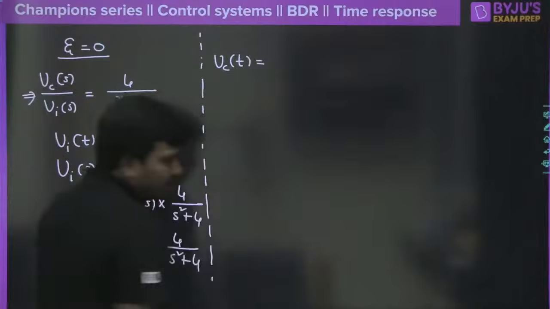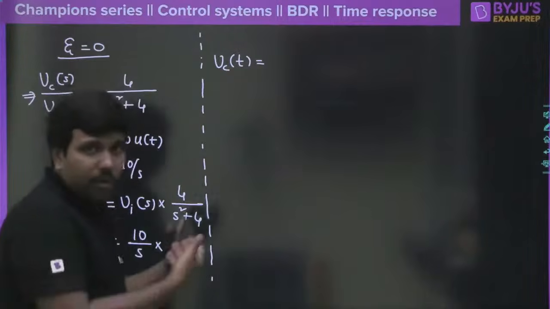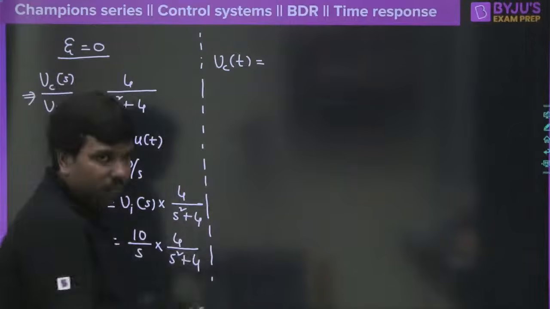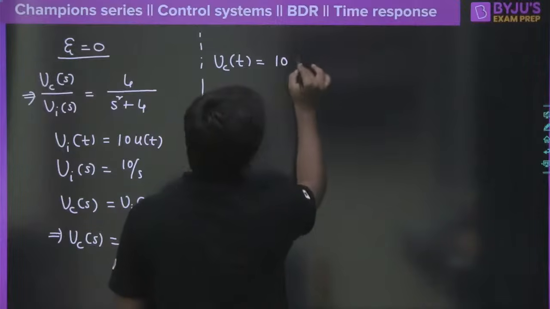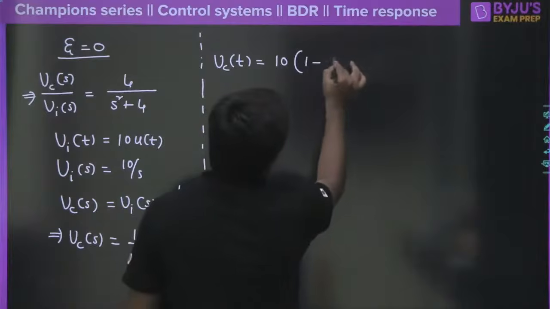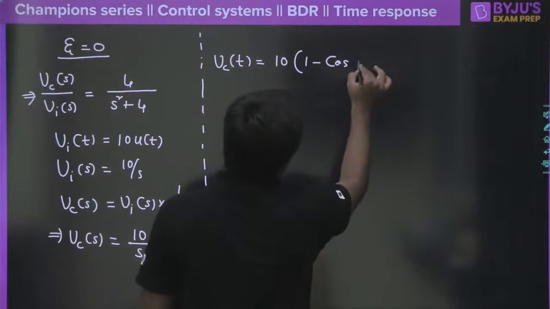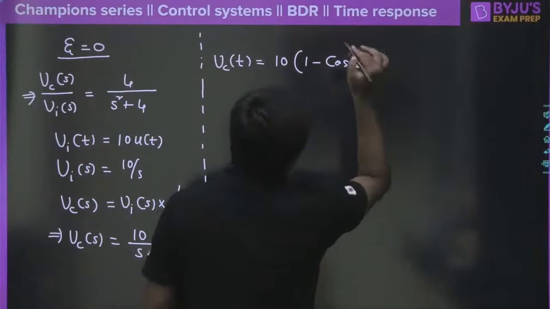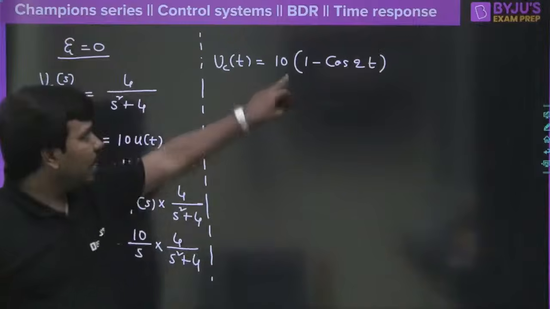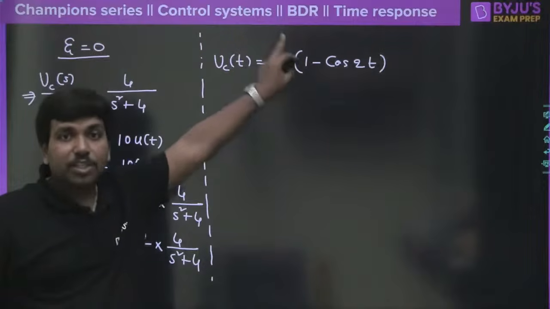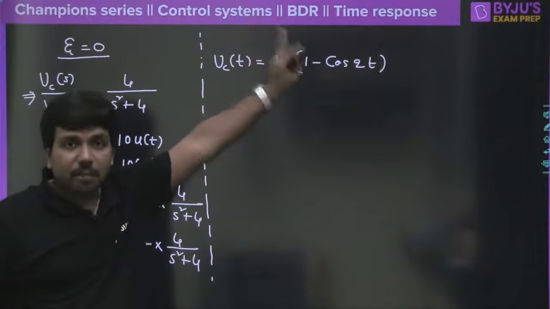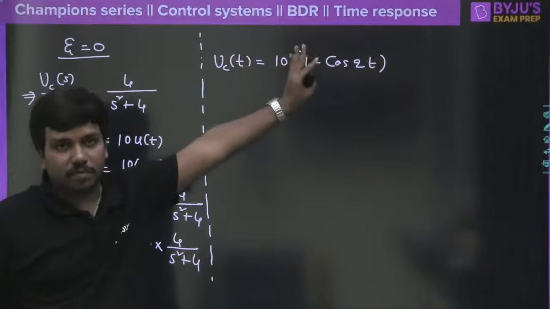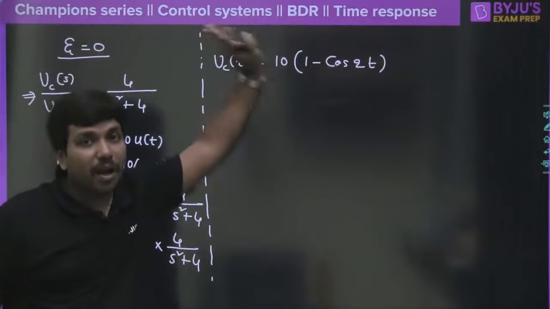I am writing it directly because I know the answer, since I have done these calculations many times. So VC of t will be equal to, now the step amplitude is 10, into 1 minus cos omega n t. This is what you are going to get, clear? In fact this is considered the step response of an undamped system. I repeat, step response of an undamped system.